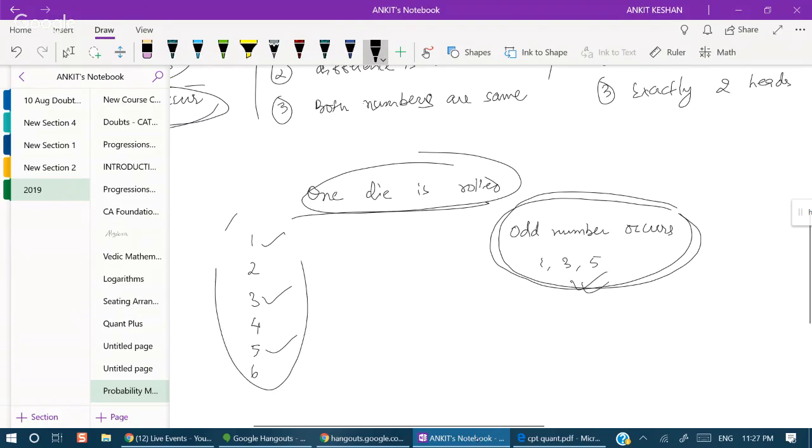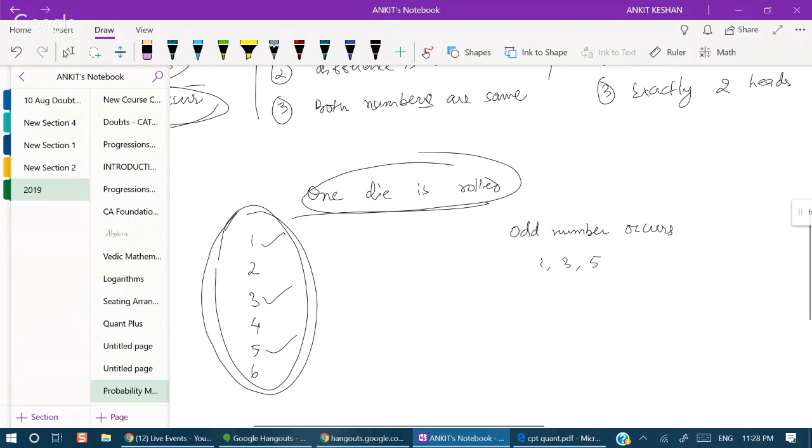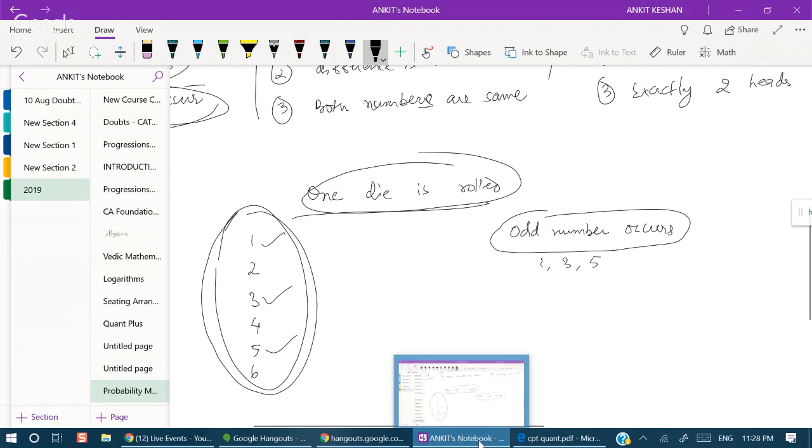Single occurrences are outcomes also, events also, both. But when we say odd number occurs, that means union of two or more outcomes. That is an event. That is not an outcome. It is an event. So event is a broader term. Okay. So event and outcome.